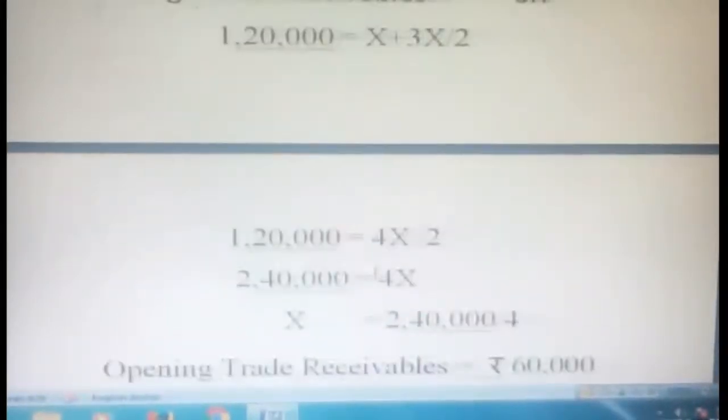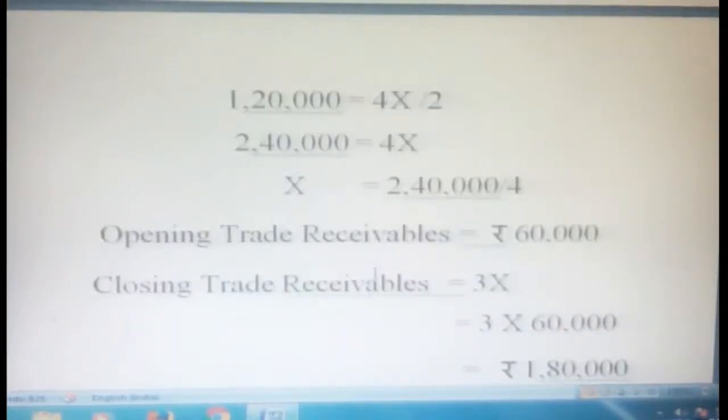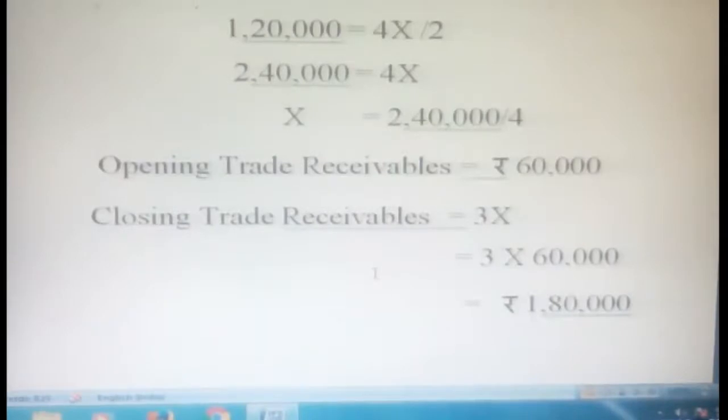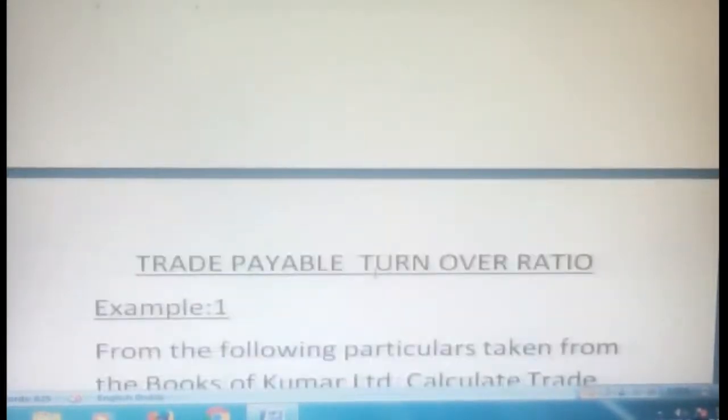Simplifying, 1,20,000 is equal to 4x divided by 2. So X is equal to 2,40,000 divided by 4. So opening trade receivables X is 60,000. Once you get opening trade receivables, closing trade receivables is 3 into 60,000, which is 1,80,000. That's our trade receivables calculation here.